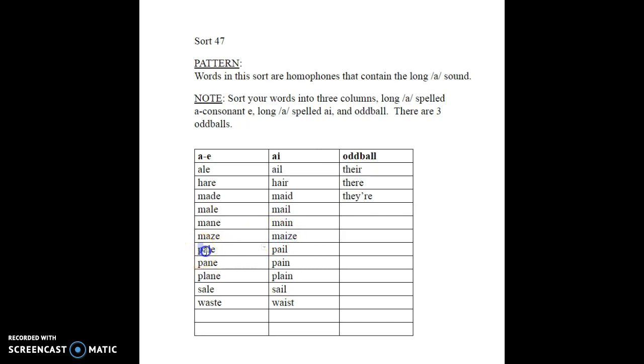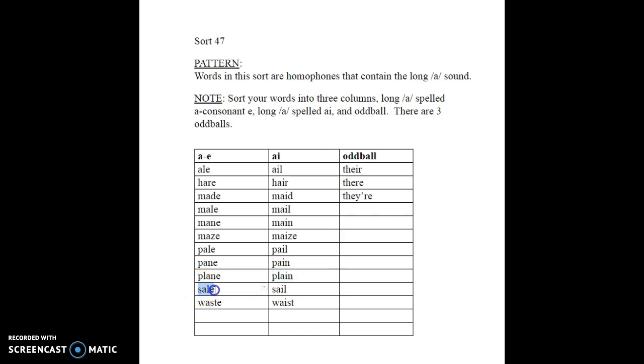Here pale as in, you look pale today, are you feeling okay? And here you have pail as in a bucket. Here you have pane as in a window or a pane of glass. And here you have pain as in something is hurting you. Here is plane as in an airplane. And here you have plain as in not very fancy, just ordinary.